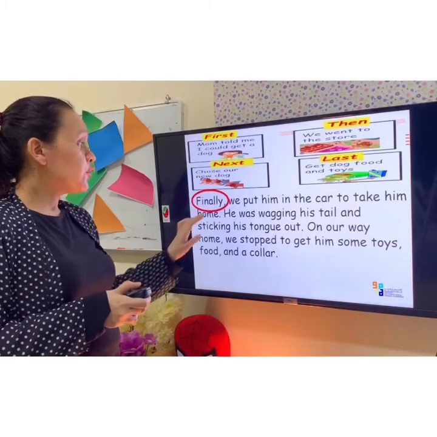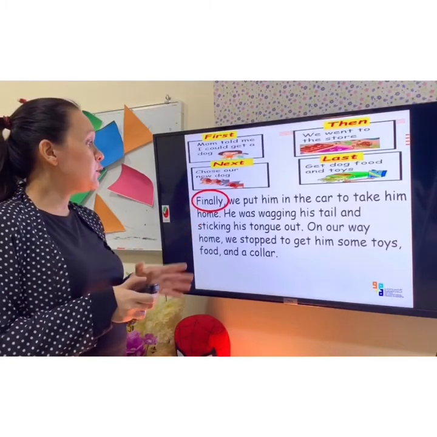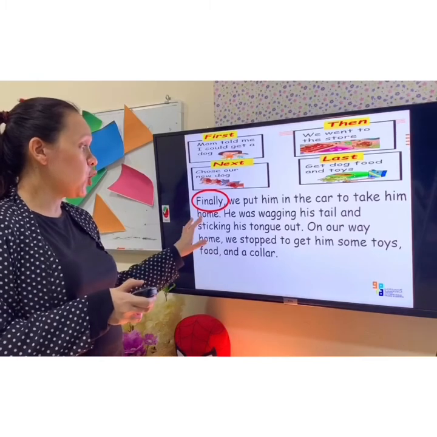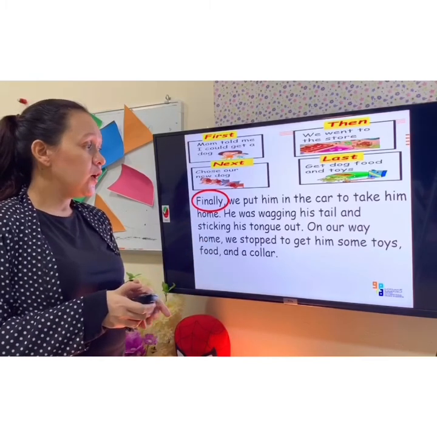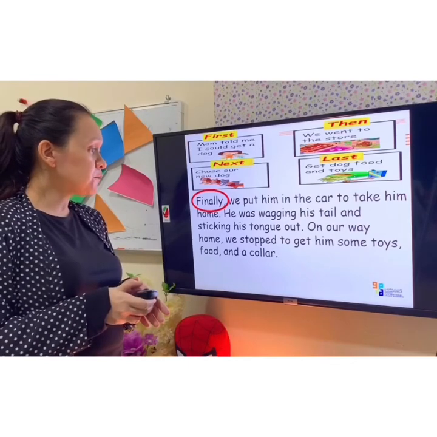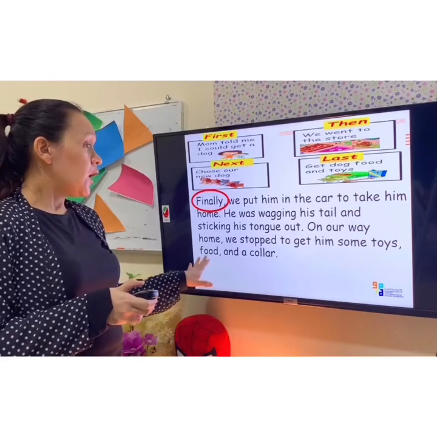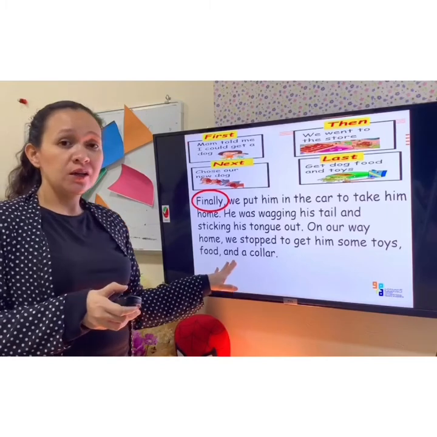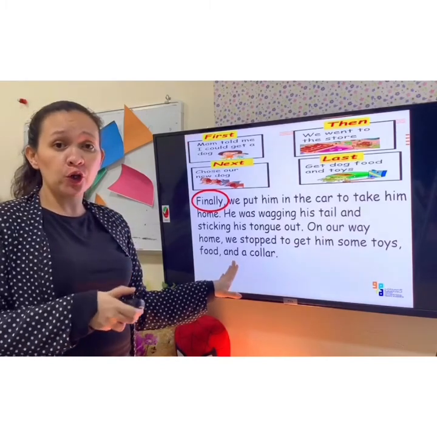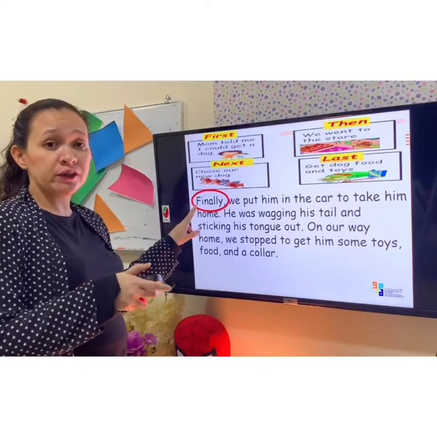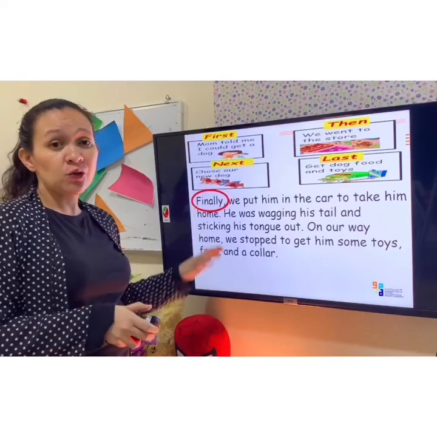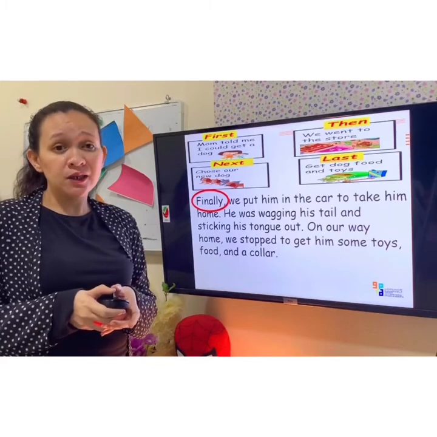So, here, finally, "we put him in the car to take him home. He was wagging his tail and sticking his tongue out. On our way home, we stopped to get him some toys, food, and a collar." So, this is the last part of your story, since you are using the transition word finally. So, we are done with our narrative paragraph.